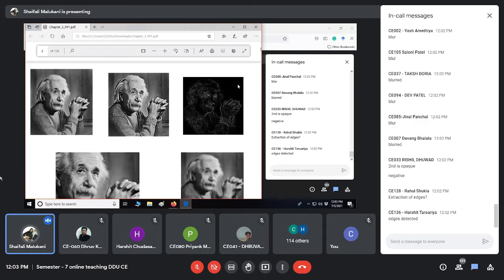Some concepts of edge detection you will learn in the first session, and later you will learn it in the third. So a detailed version of this will come. Many edge detectors we are going to learn, and they will be a part of the first session as well as the third session. The basics we are going to learn, but in the laboratory this part is going to come at last. Yes, it is edge detection.